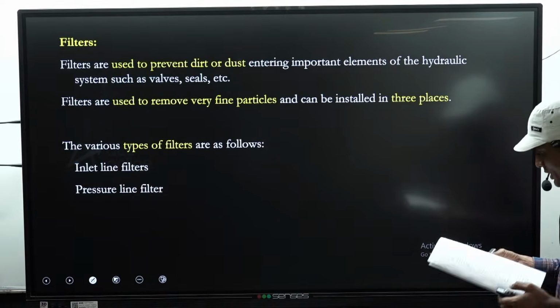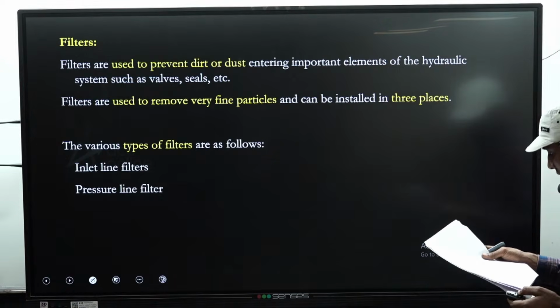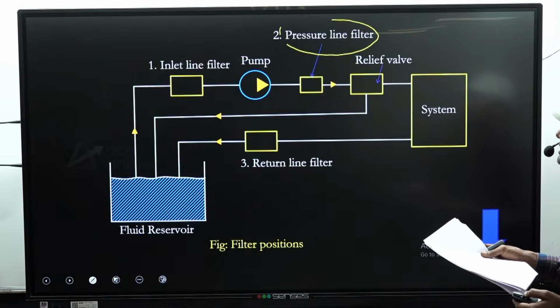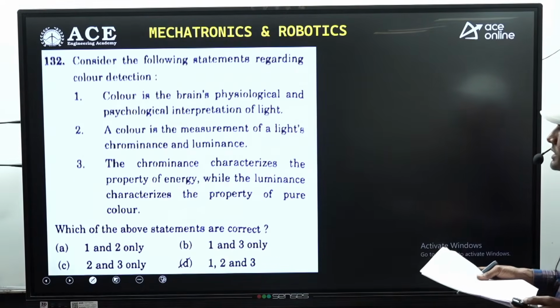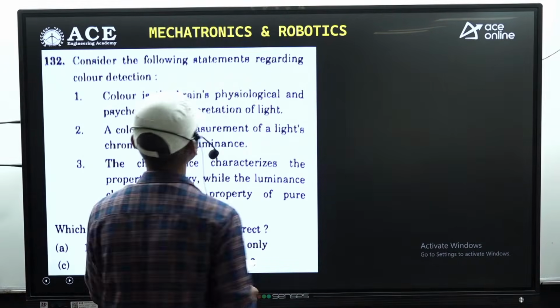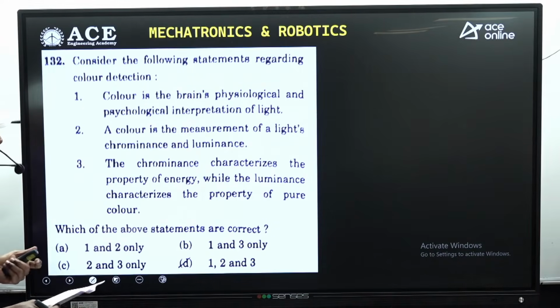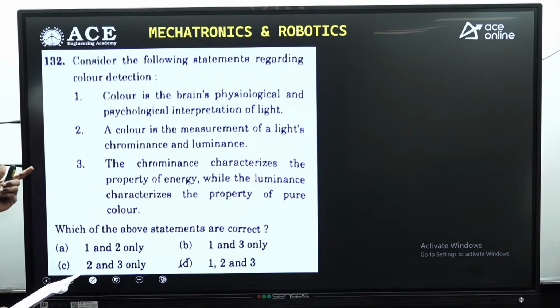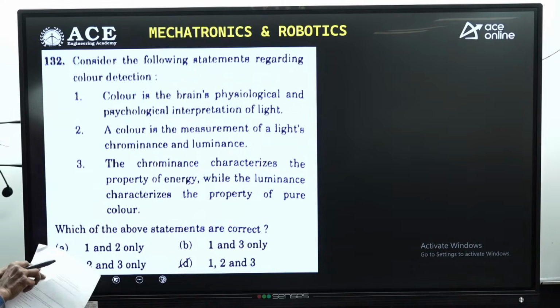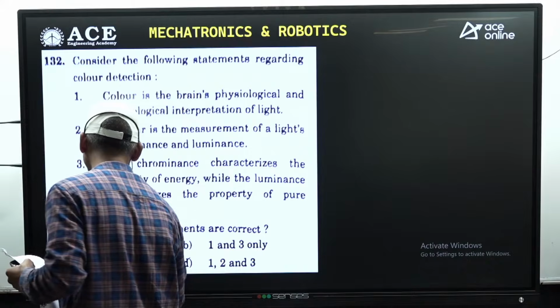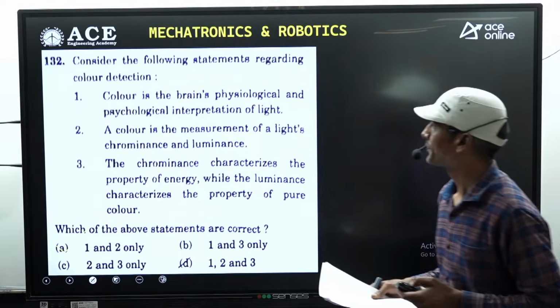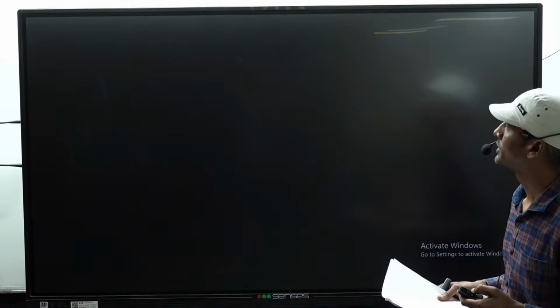So let's move to the further question. Here the question is concerned to image processing. Consider the following statements regarding the color detection. For this question, the answer is that statements 1 and 2 are correct, and the third is incorrect. So with respect to that, option A is the correct one. So next question we have,